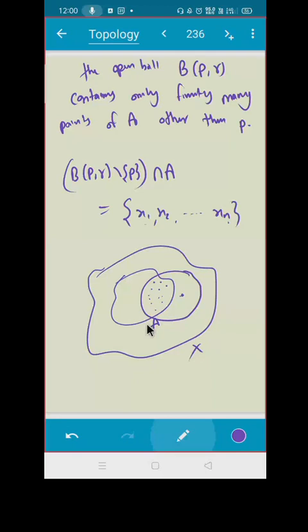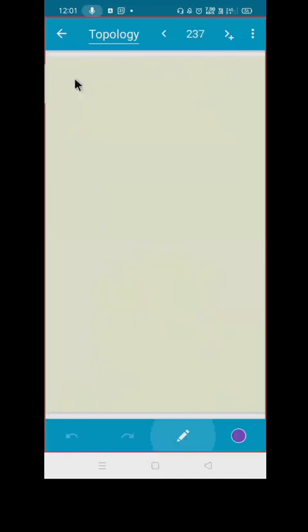So this is S. Look at this B(P,S). What can you say about B(P,S)? Don't you see, none of the points x1, x2, ..., xn will be in B(P,S). x1, x2, ..., xn do not belong to B(P,S). Do you agree? Why? Because I chose S as the minimum of these distances.